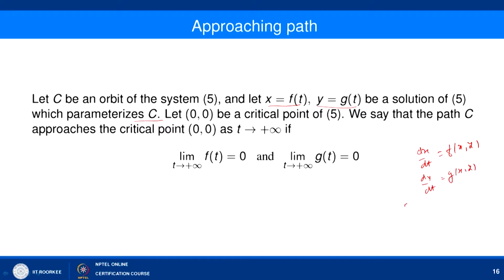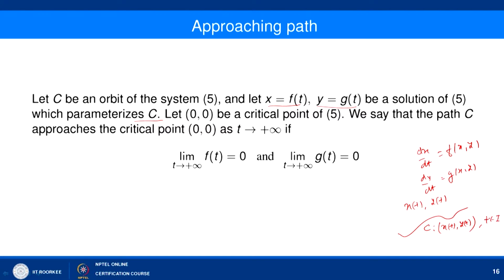Then we have a solution x of t and y of t which traces a path, which we call C. We can parameterize this curve C by x of t comma y of t, where t belongs to some interval.